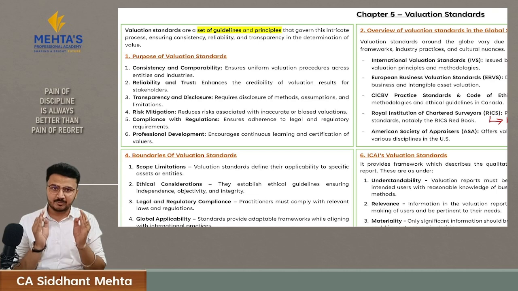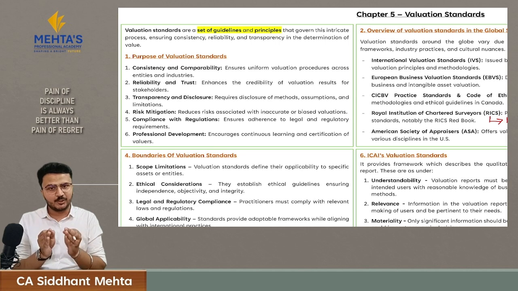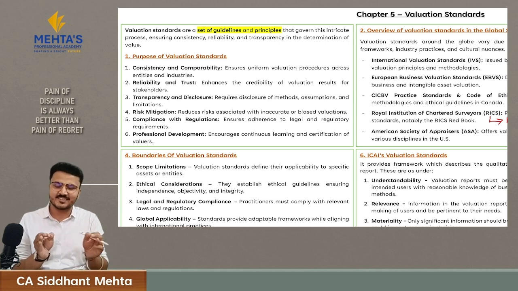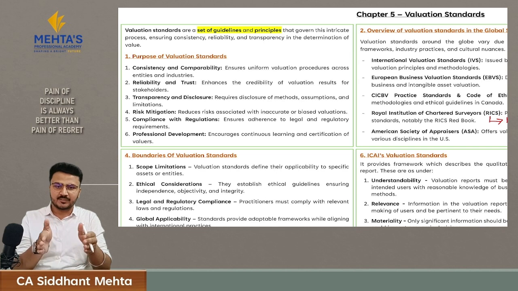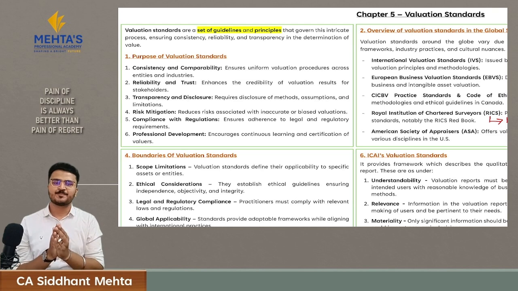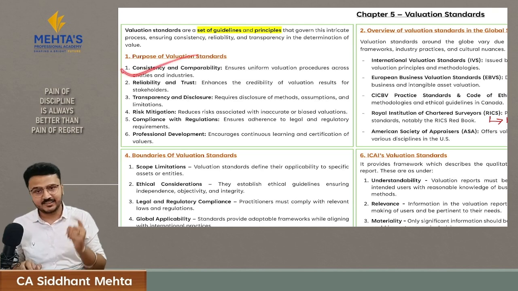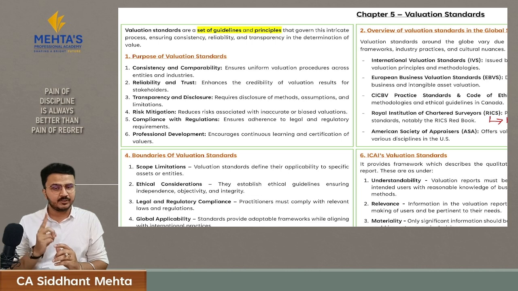If each and every valuer prepares his report and does the calculation based upon valuation standards, there will be consistency in data. Also, if an investor wants to compare the valuation of 2 companies which have been prepared by different valuers, but based upon valuation standards, it will be easy for him to compare, because the structure of the valuation report will be as given in valuation standards. So this is your first purpose, consistency and comparability. Second, in standards they have given a rigorous process which the valuer has to follow at the time of deriving the worth of a company.